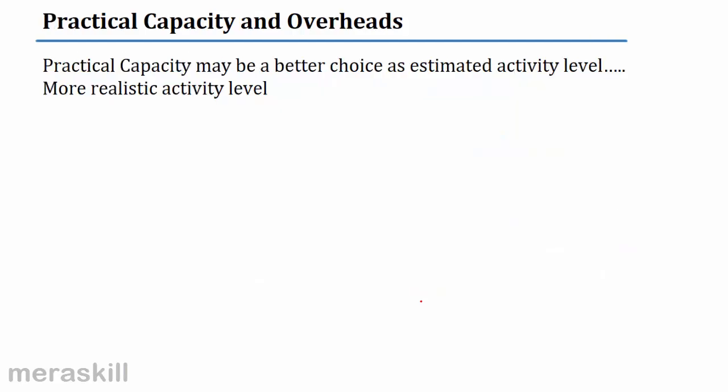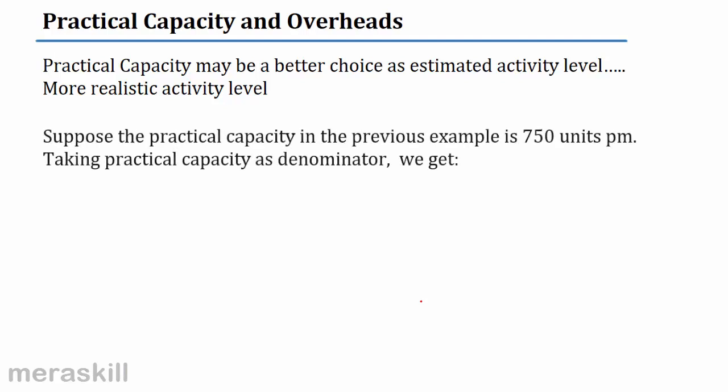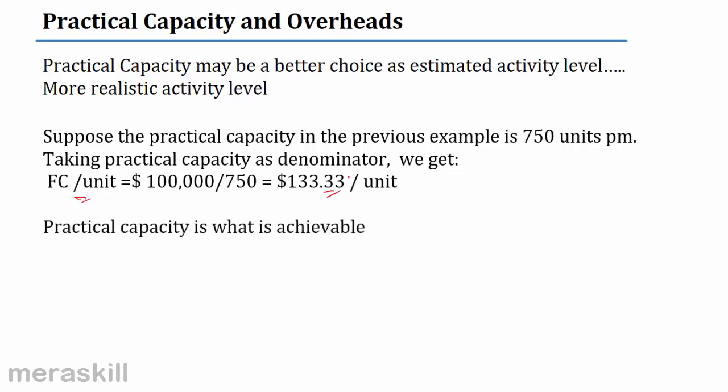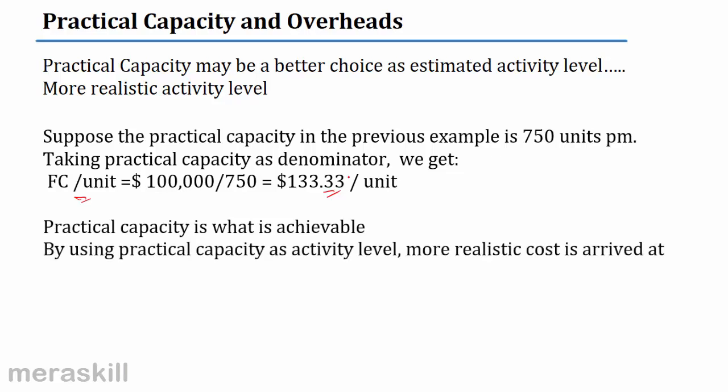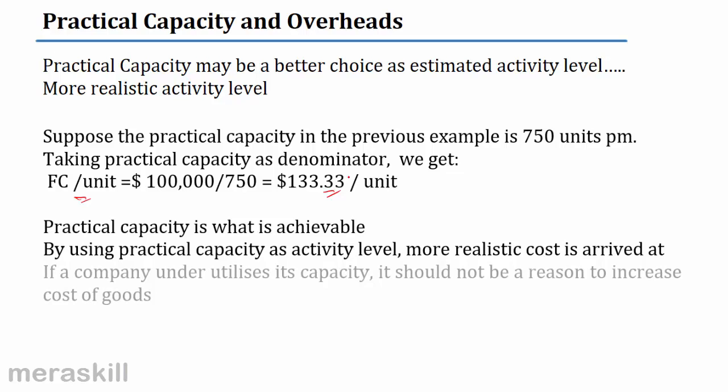Let's look at practical capacity. Now this may be a better choice as estimated activity level than theoretical capacity. It's more realistic. And suppose, let us take that the practical capacity in the previous example is 750 units per month. If you take practical capacity as a denominator, what do we get? We get the fixed cost per unit as 133.33 per unit. So practical capacity is after all achievable, right? By using practical capacity as activity level, more realistic cost is arrived at.